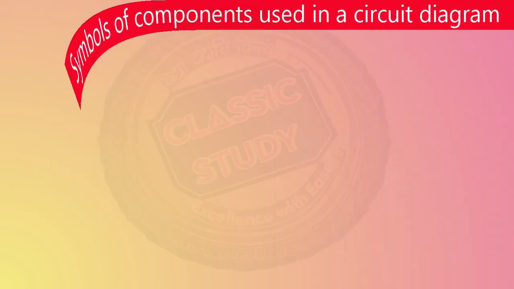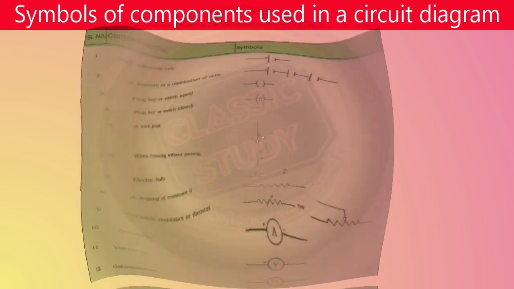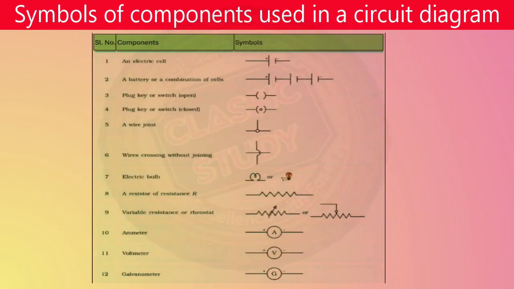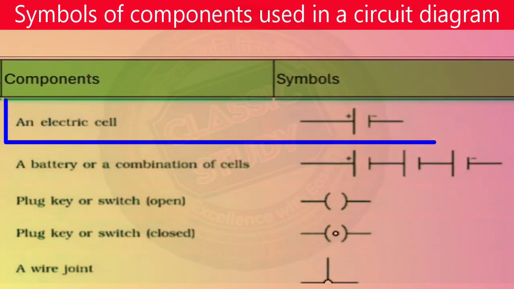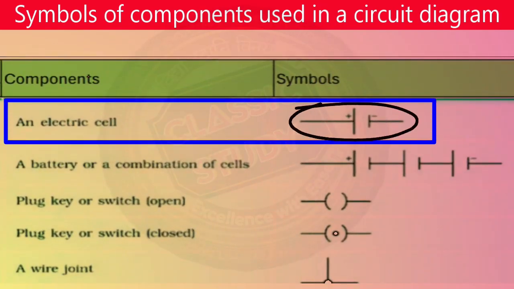To construct this diagram, we use certain symbols to represent the components of a circuit. For example, we represent an electric cell by two vertical lines, a larger line for the positive terminal and a smaller line for the negative terminal.